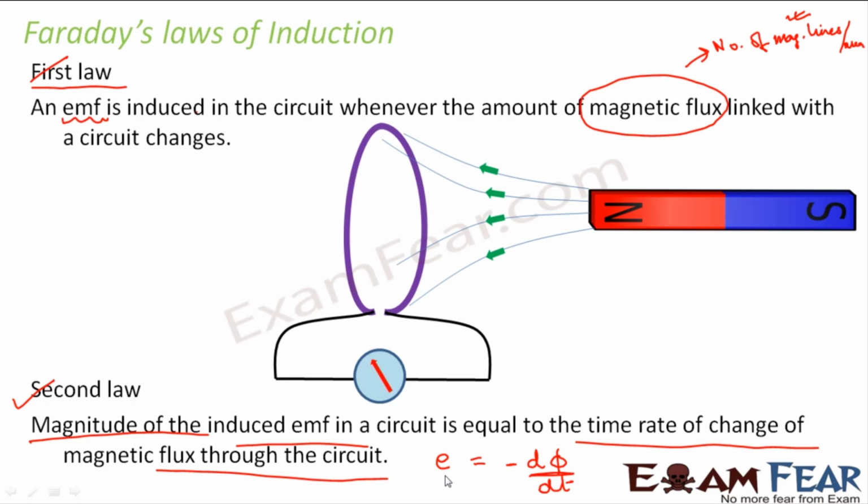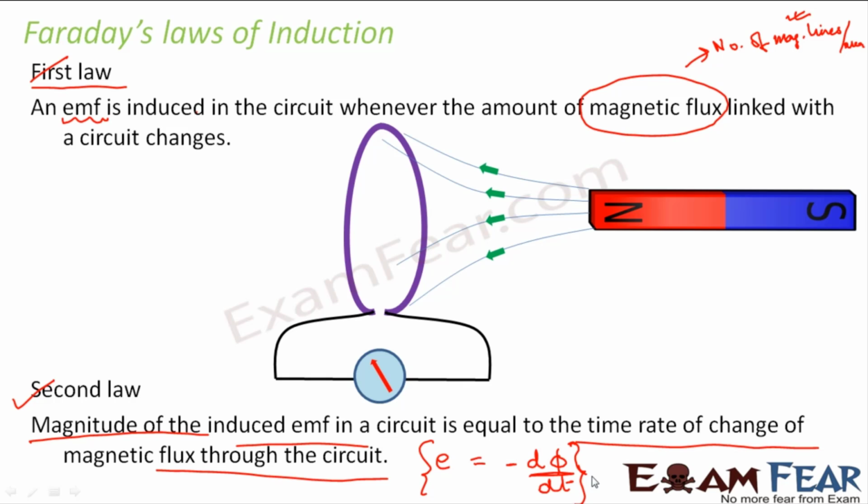Now, if we know the magnitude of induced EMF, we can calculate the magnitude of induced current, right? So now you do not need to bother much about this magnitude of induced EMF. I just wanted to explain to you what is electromagnetic induction. So what is electromagnetic induction? It is nothing but induction of electric current due to magnetic field associated with a different circuit. And also it was told that this induced EMF will exist as long as the change in flux continues. The moment the change in flux is gone, the EMF will also go.